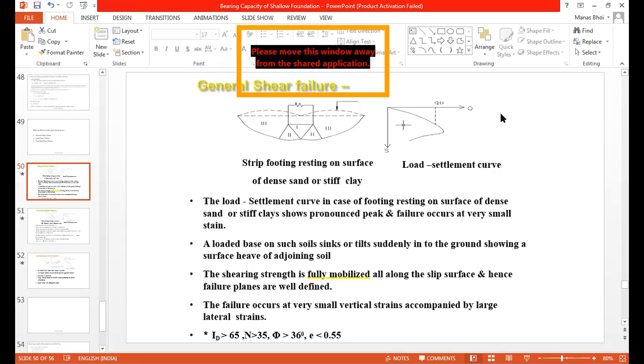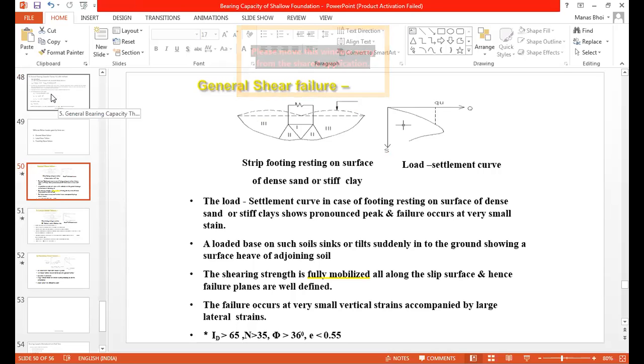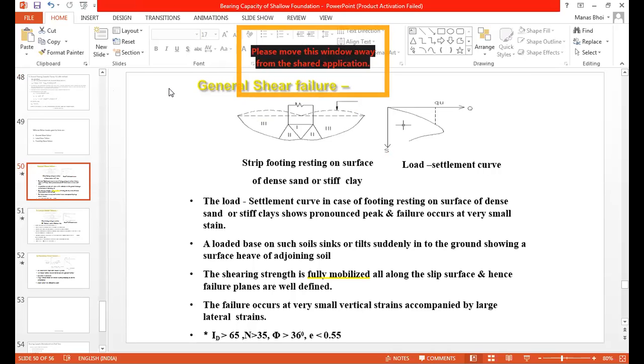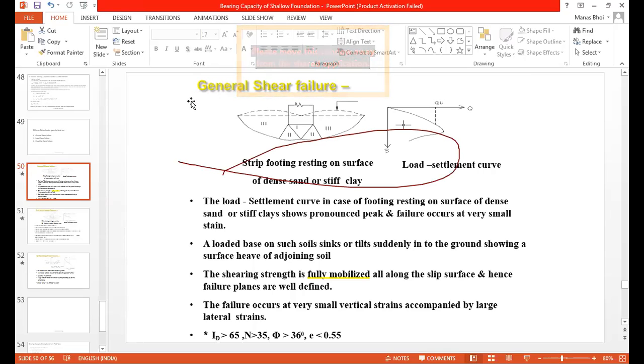Another is, whatever I have shown you till now, either through the building code you are able to find the bearing capacity, or through these theoretical methods. The last one is the bearing capacity through the field test. We have already discussed these field tests in the soil site exploration chapter. One is the plate load test, which we have already taught. The materials have been given to you, and it has already come in the mid semester exam. So how are you going to find the settlement using the plate load test?